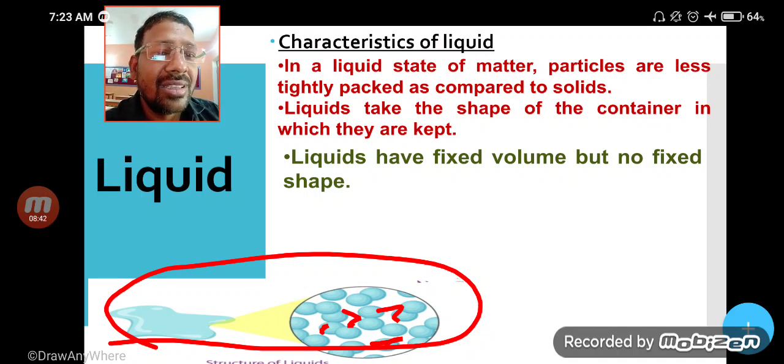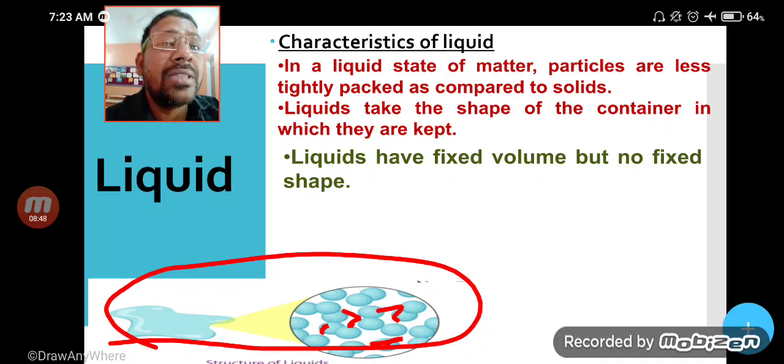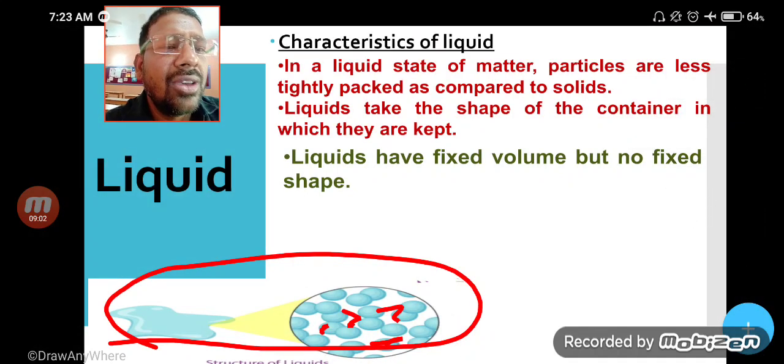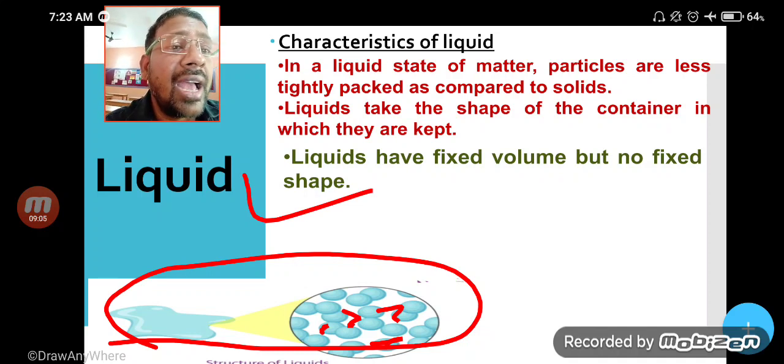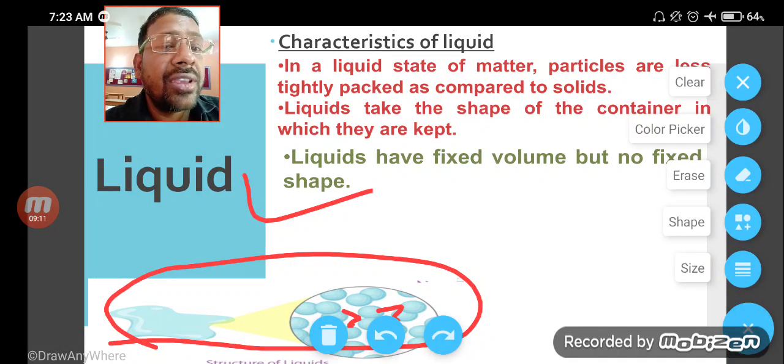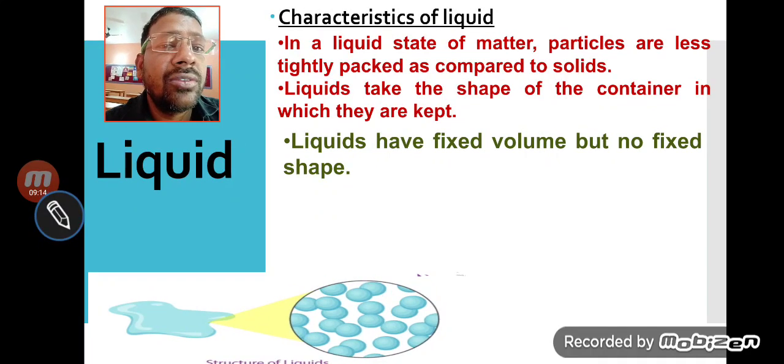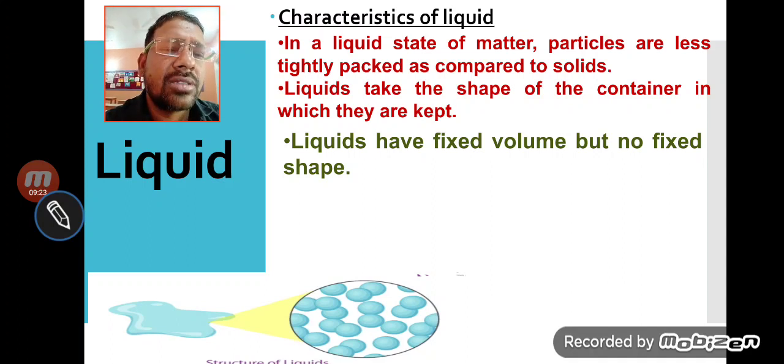Already we have discussed they are inversely proportional to each other. If space increases, attraction will decrease, and here more space than solid means less attraction than solid. And liquid has fixed volume but not fixed shape. Yes, my dear student, you can see very clearly, liquid has fixed volume. Volume will be fixed, but it does not have fixed shape. It will change wherever you keep the liquid. Suppose you pour the water in a glass, it will take the shape of the glass.